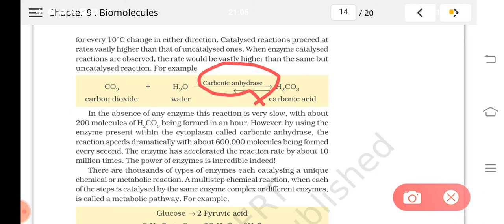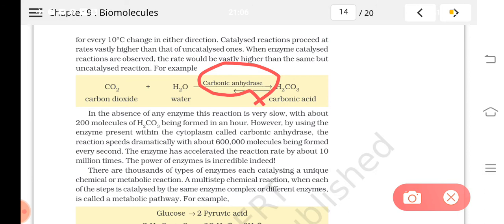But if this reaction takes place in the presence of the enzyme carbonic anhydrase, the reaction speed increases multiple times. Within seconds, around 600,000 molecules will be formed.